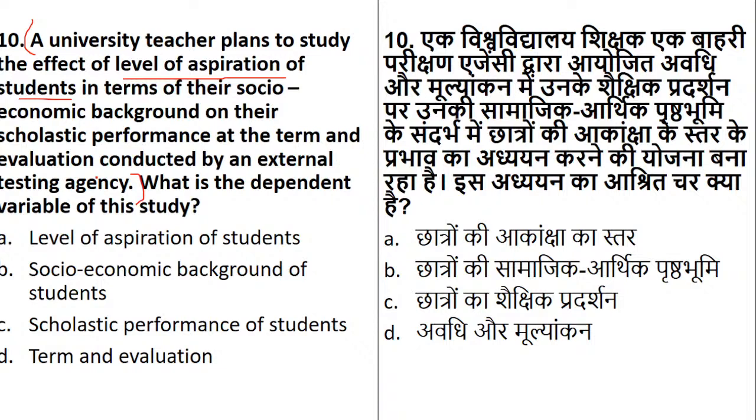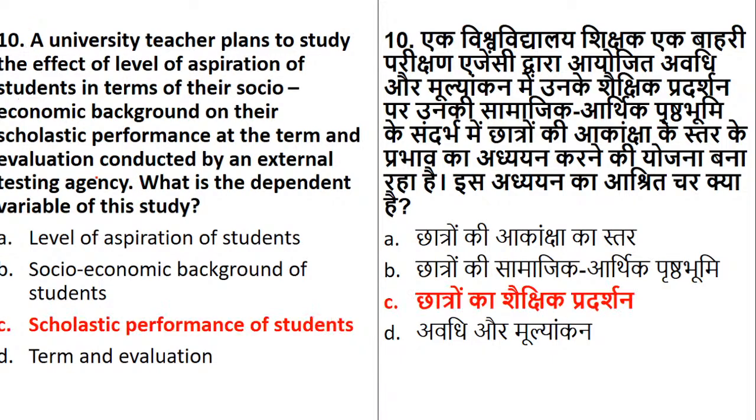Yes, 11th and 10th answer is there. Gautami, 10th answer you mean to say. Junaid, that is the dependent variable. So the right answer is: the dependent variable is the performance of the students. But what is the independent variable in this particular question?